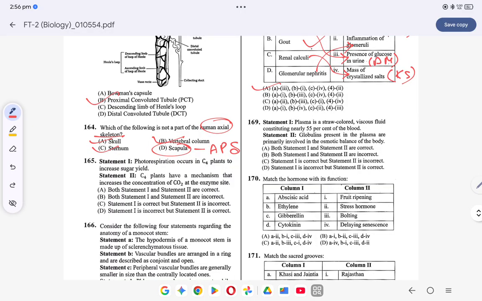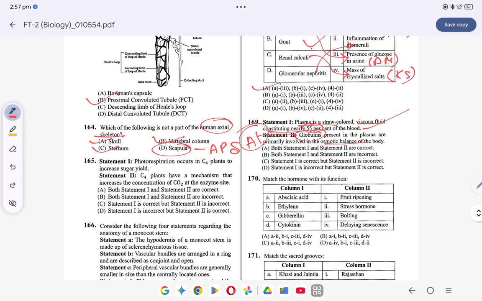Coming to the next question. Plasma is a straw colored viscous fluid constituting nearly 55% of the blood. This is correct. Globulins present in the plasma are primarily involved in... not globulins, albumins. What do albumins do? Albumins maintain osmotic balance. So what will the option be? 169 is B. What do both these statements say? What will 159 be? The option will be C. Right, the option will be C.